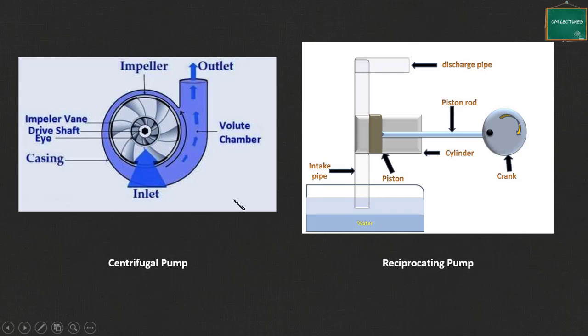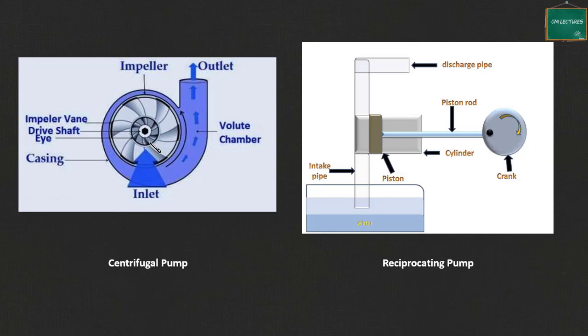Fine. Next, another two diagrams you can see: one is the centrifugal pump, the other is the reciprocating pump. So these are the pumps I have shown. In this case, we are converting mechanical energy into fluid energy. You know what the use of a basic pump is: it is a pumping operation, so we increase the pressure of a fluid. If we are increasing the pressure of a liquid, the device is a pump.